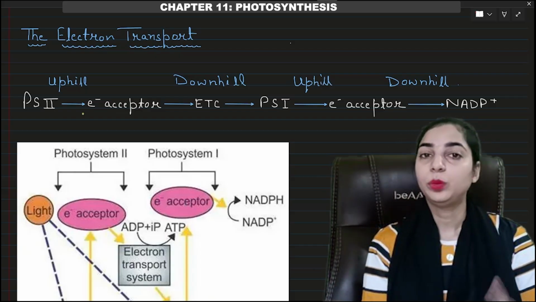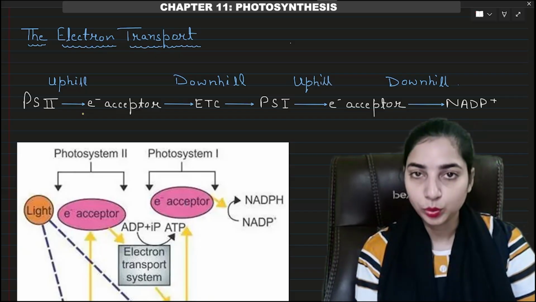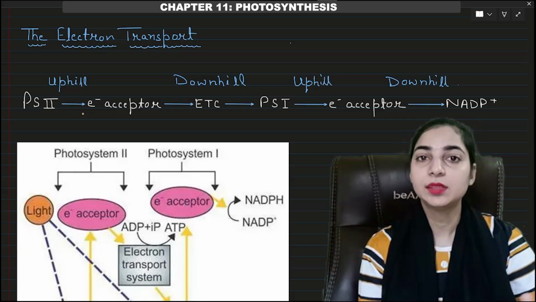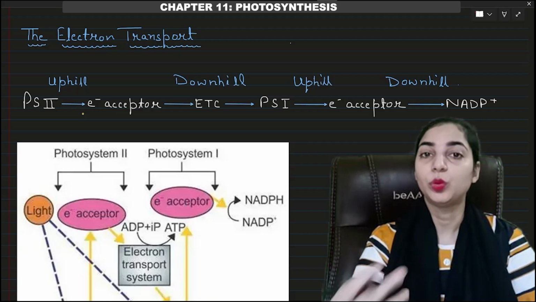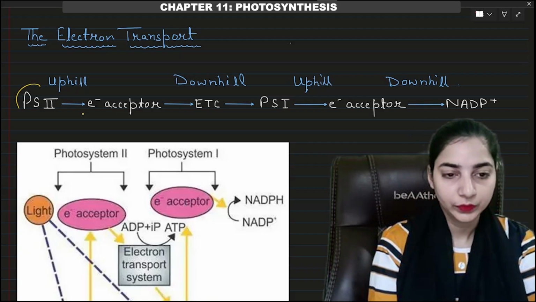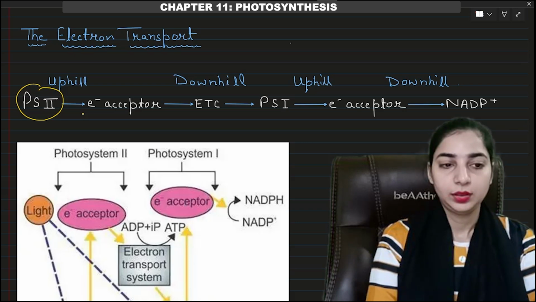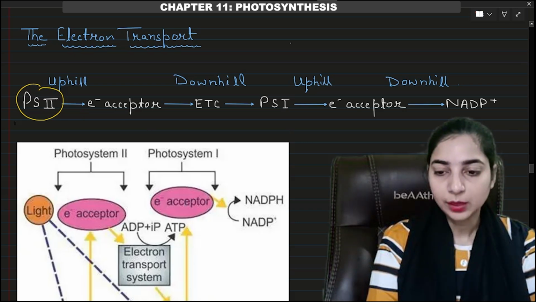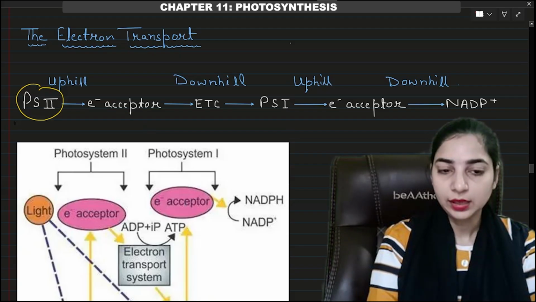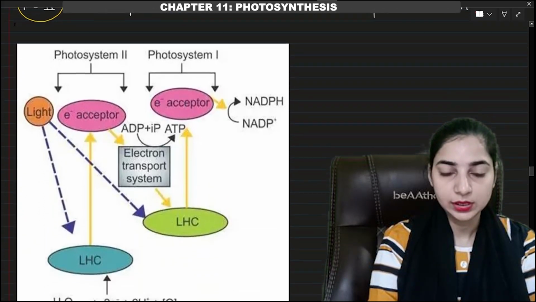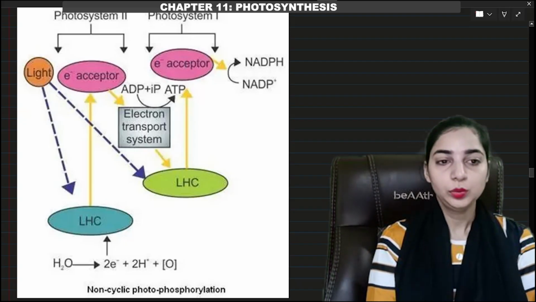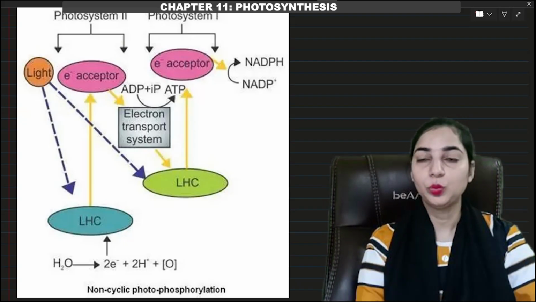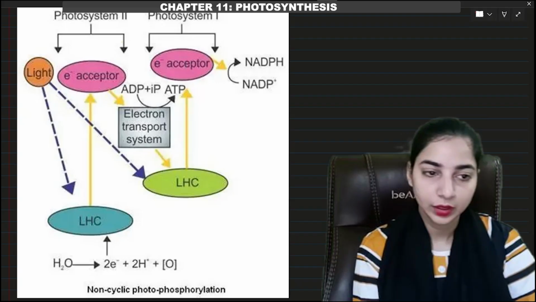So we know that when both photosystem 1 and photosystem 2 are available, which photosystem will act first? Photosystem 2. So the process will start with photosystem 2. Now we will come to this line after looking at the figure. First let's have a look at the figure, then only you will understand this. You can see first we have photosystem 2 and then we have photosystem 1.